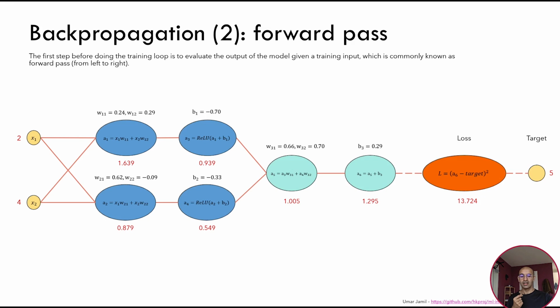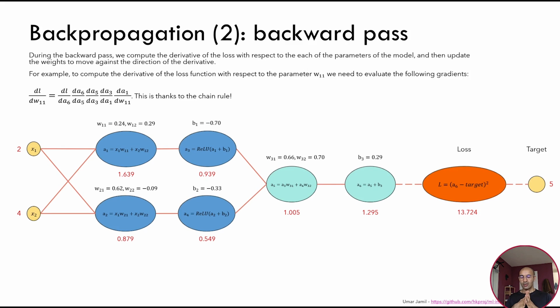What do we do with this loss? We run backpropagation, which means that we calculate the gradient of the loss function with respect to each of these weights. For example, to calculate the gradient of the loss function with respect to W11, which is this parameter here, we can use the chain rule, which means the derivative of the loss function with respect to A6, because we need to look at which nodes connect this parameter to the loss. The nodes that connect this parameter W11 to the loss function are this node here, this one, and this one. What we do in the chain rule is we just go from the loss to the parameter backwards.